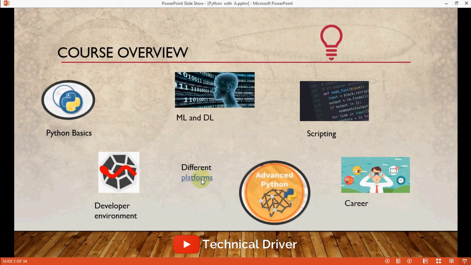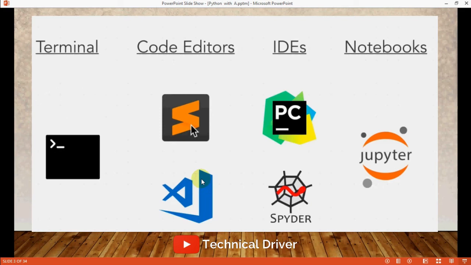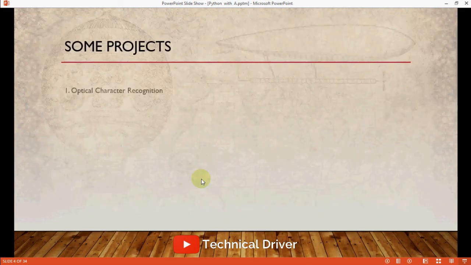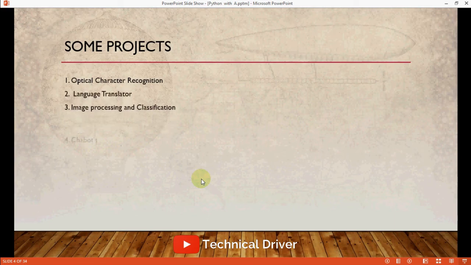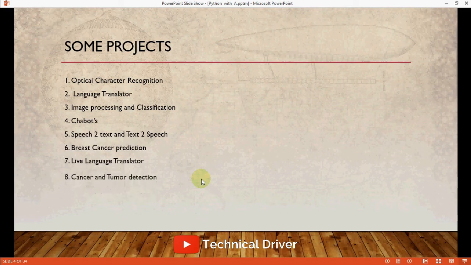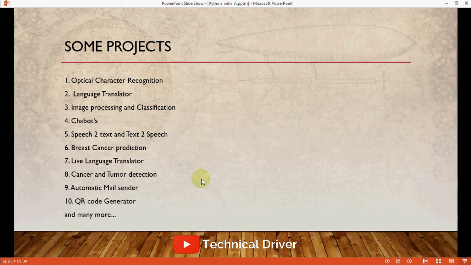The next part is machine learning and data science. In this, we are going to use something called Spyder IDE and Kaggle to access some cool and interesting data sets, and after that we are going to do some projects. Some projects are optical character recognition, language translator, image processing and classification, chatbots, speech to text, text to speech, breast cancer classification, live language translator, cancer and tumor detection, automatic mail sender, QR code generator, and many more.